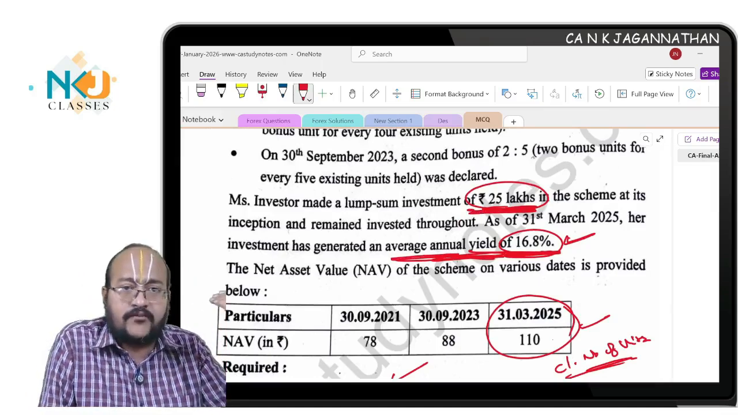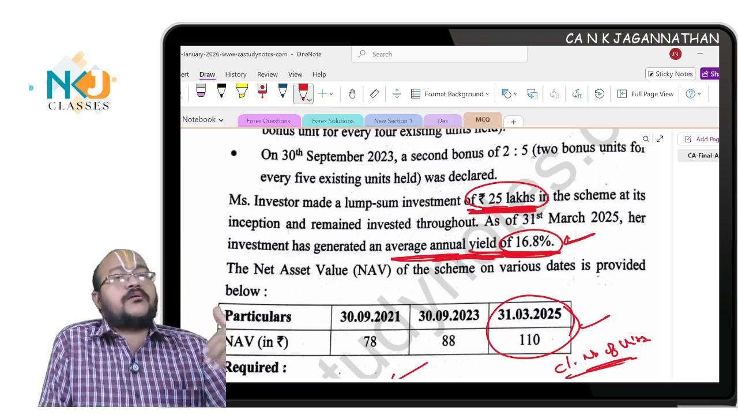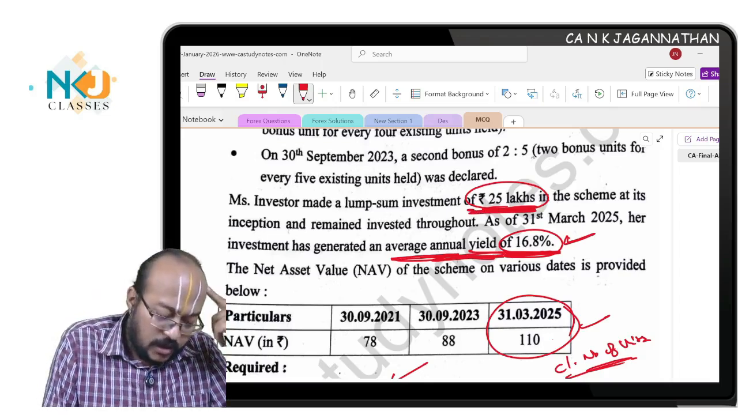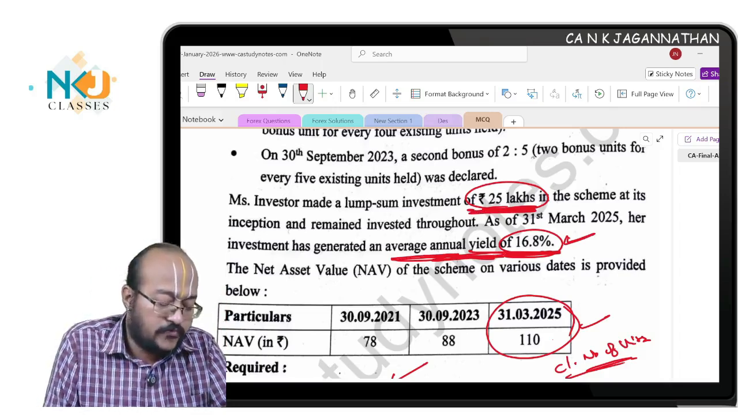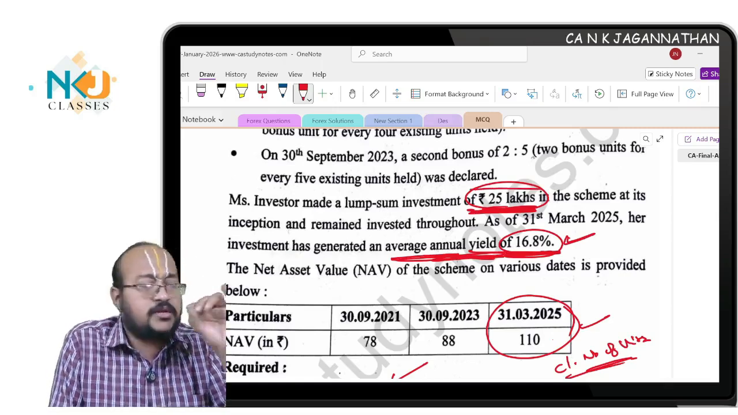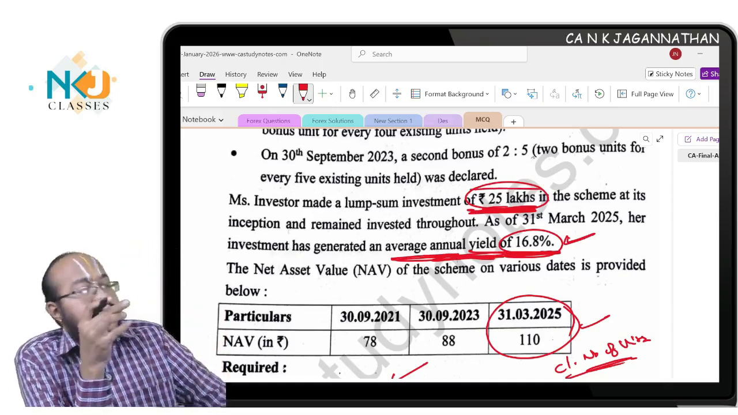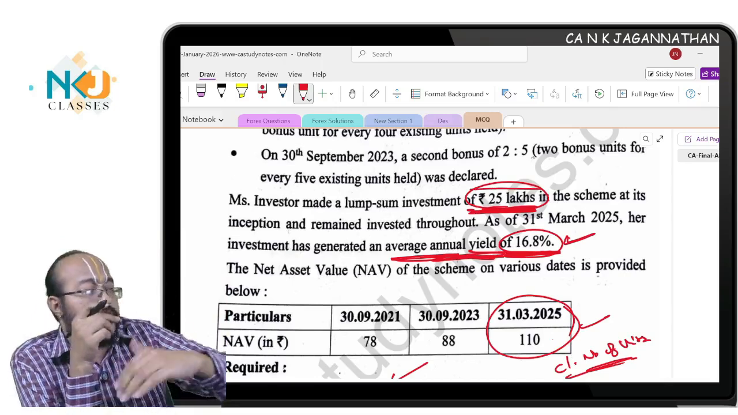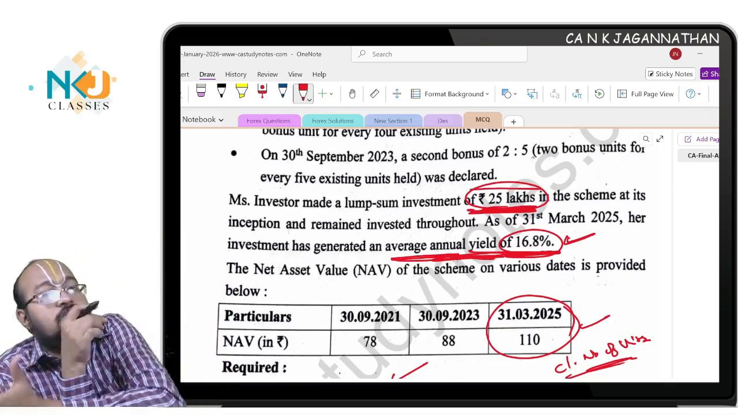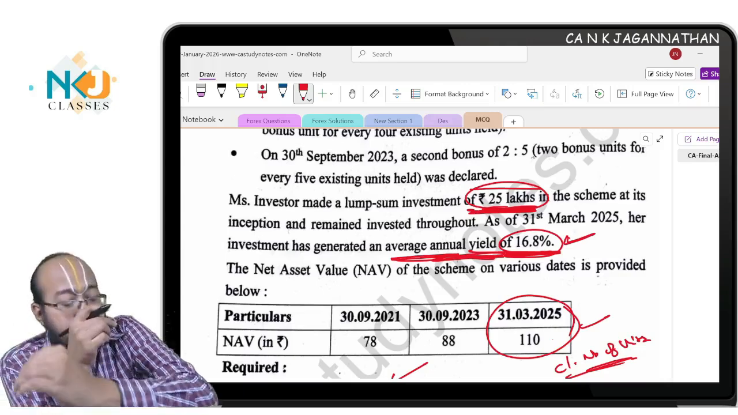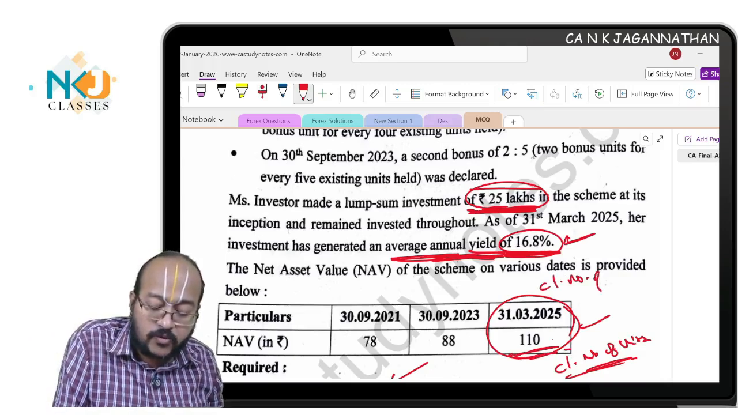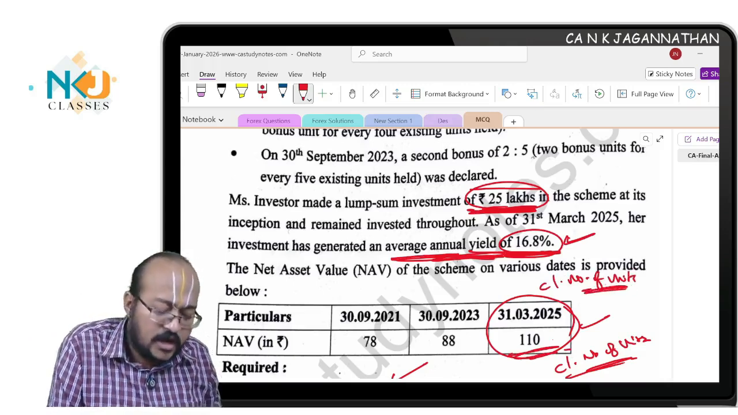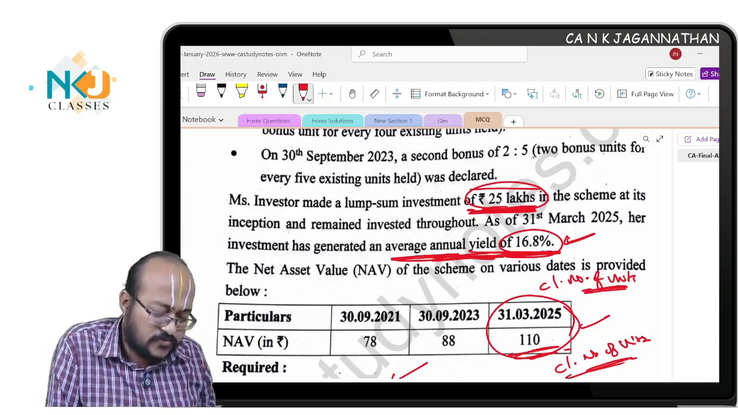You start from the average annual yield. From there you will compute the holding period return. After you compute the holding period return for this investor, 25 lakhs was the initial amount he invested. From there it grew by this much percentage, and you will find the maturity value of the 25 lakhs. This maturity value divided by the closing NAV will give you the closing number of units at the end of year 3, or 3 years, or 2.5 years.